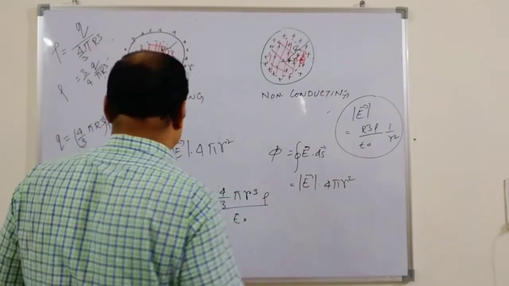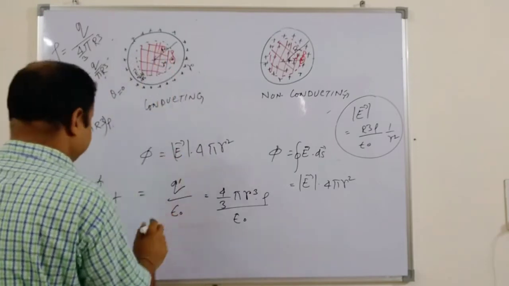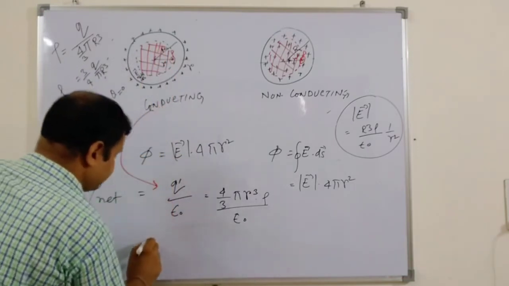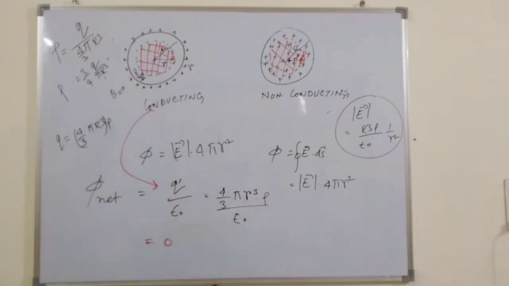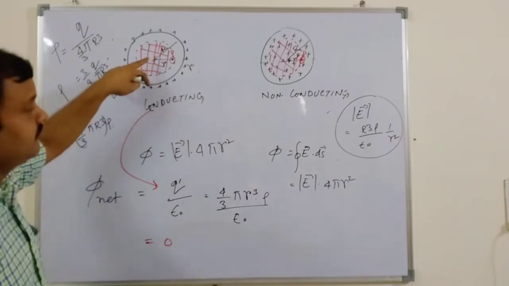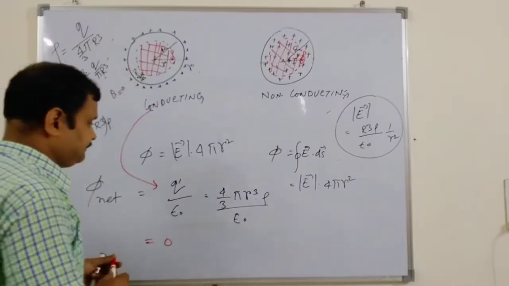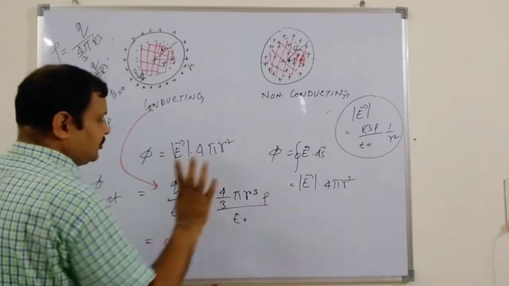Here also the same. Now one thing you consider here: the charge Q inside this body, for this conducting one, is 0. The charge of the conducting body inside this Gaussian surface, of smaller radius r, is 0. So what does it mean? This is also 0.